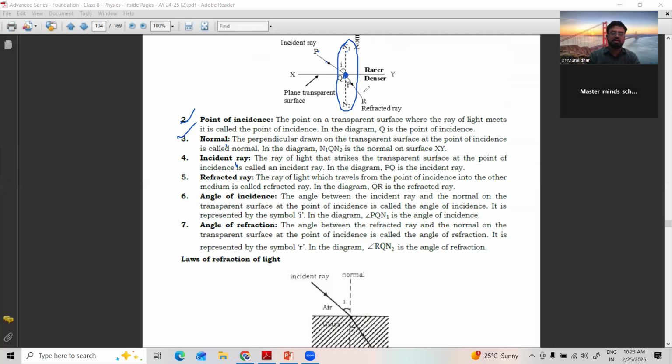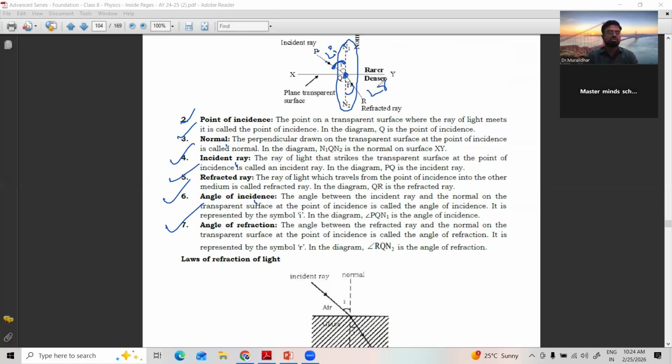Incident, refracted. Clear? Angle of incidence: whenever this is the incident ray, it makes some angle with the normal. This is called the angle of incidence, the angle made by the incident ray with the normal. The angle made by the refracted ray with the normal is called the angle of refraction. Angle of incidence and angle of refraction. These are the important terms.